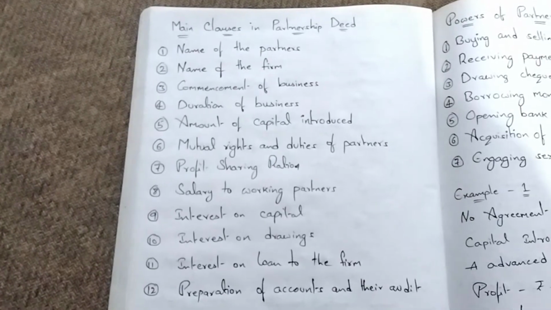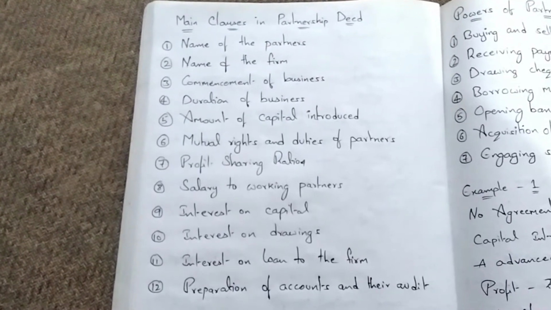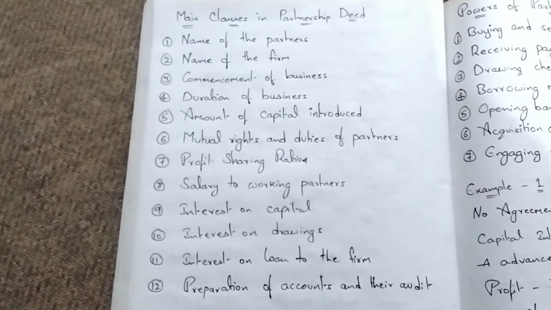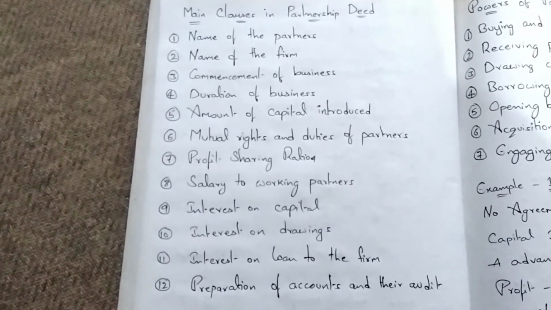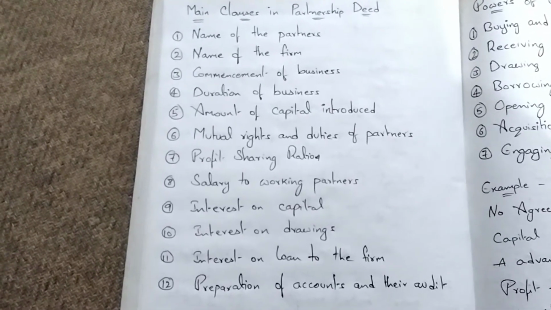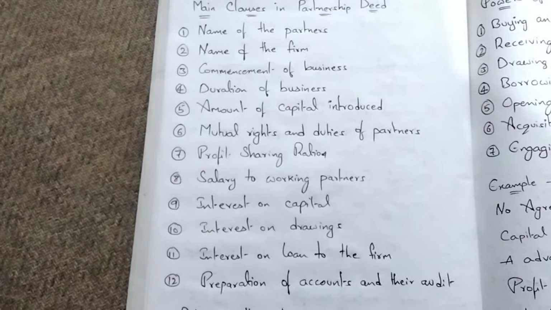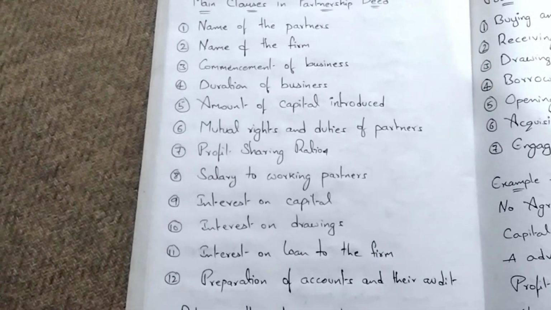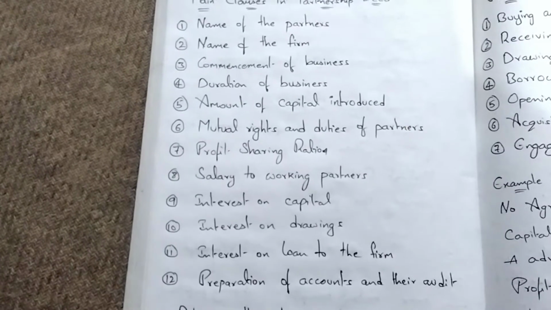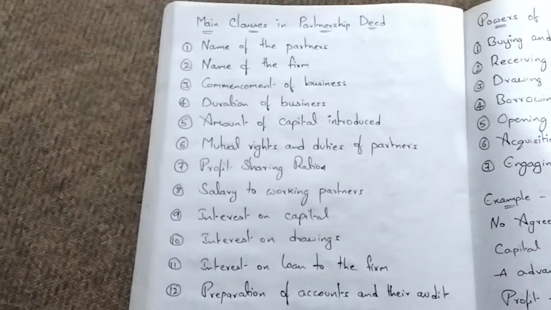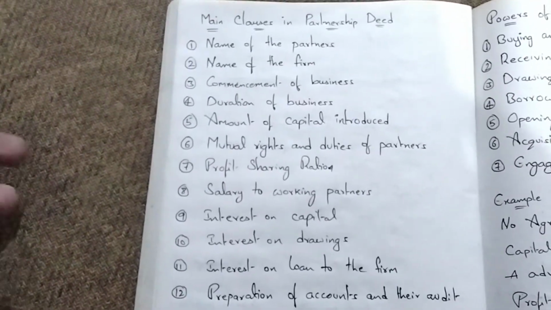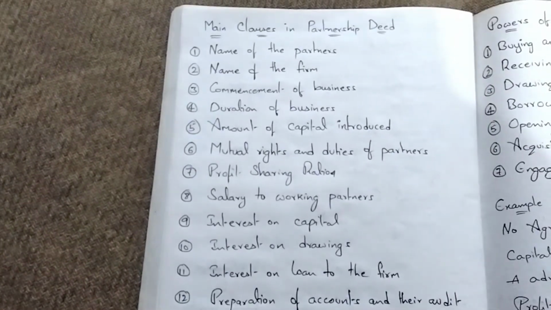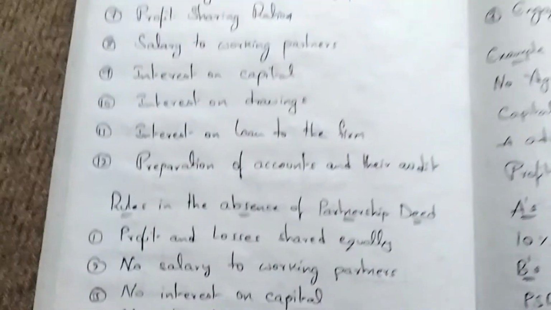Just name of the partners, name of the firm, commencement of business, duration of business, amount of capital introduced, mutual rights and duties of partners, profit sharing ratio, salary to working partners, interest on capital, interest on drawings, interest on loan to firm, preparation of accounts and their audit. I don't think anyone will get a question on this, but one should learn these things. Okay. This is very important.